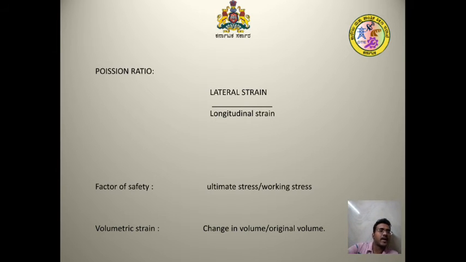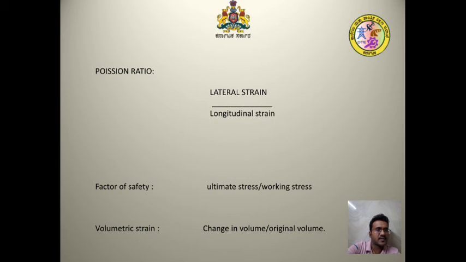It is denoted by the symbol nu, that is 1 by m. Normally this Poisson's ratio lies in the range 0.25 to 0.4, those are the limits.